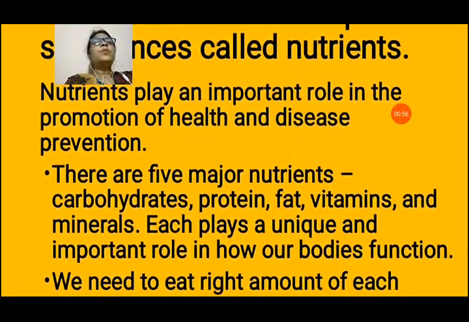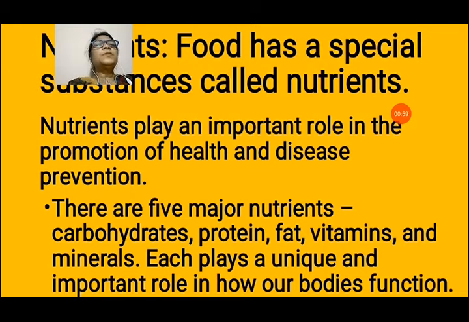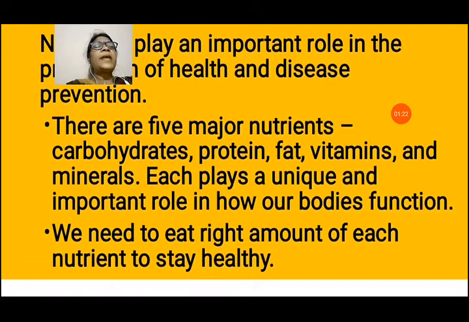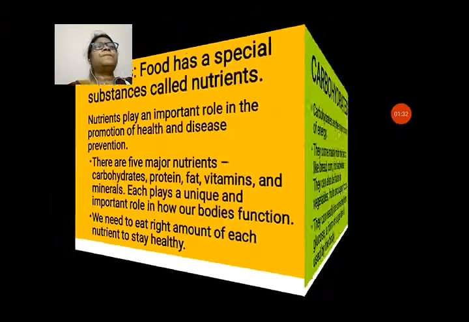Now we should know about what nutrients are. Food has a special substance called nutrients. Nutrients play an important role in promotion of health and disease prevention. That means they give us health and prevent many diseases. There are 5 major nutrients in our food: carbohydrates, proteins, fats, vitamins and minerals. Each plays a unique and important role in how our bodies function. We need to eat the right amount of each nutrient to stay healthy. That means all the nutrients are required in the right amount, otherwise lack of any nutrient can cause disease.